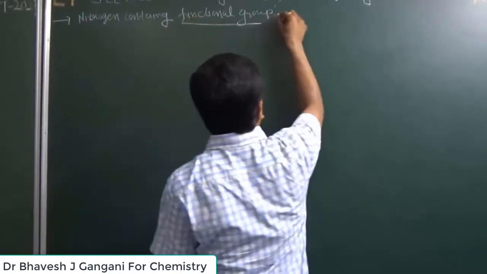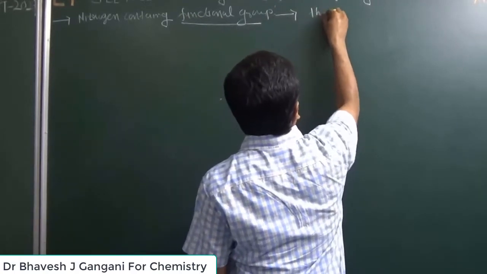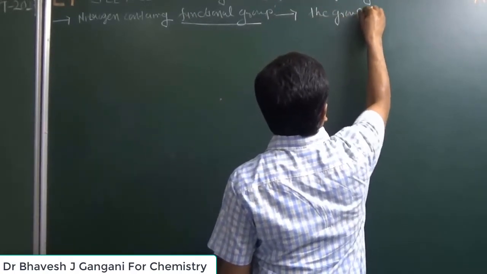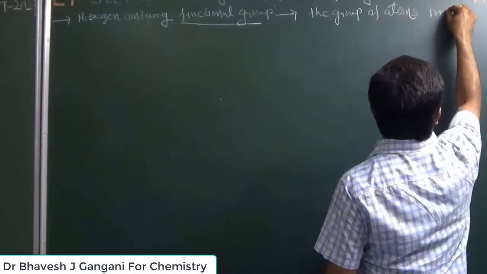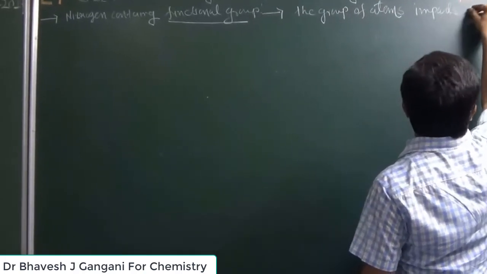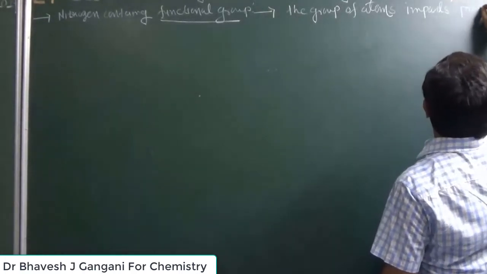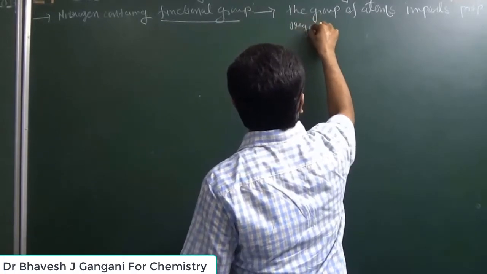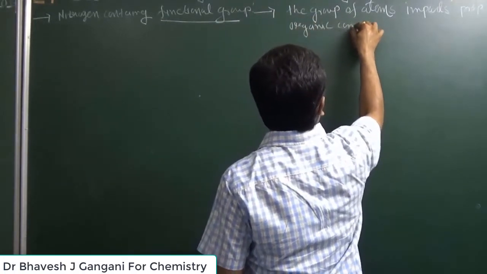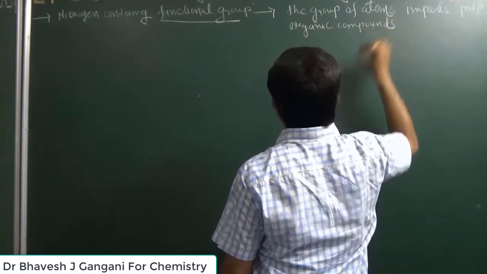You know very well. Functional group यानी the group of atoms. This group of atoms imparts characteristic property in an organic compound. Such a group of atoms is known as a functional group.